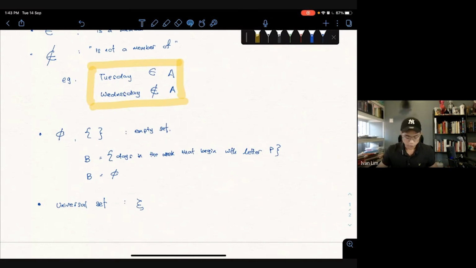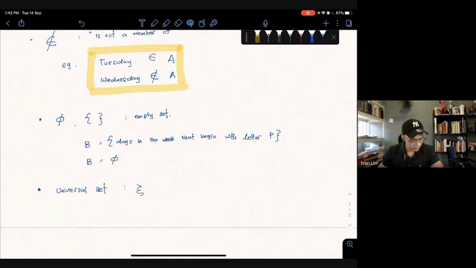So for example, if we say the universal set equals days of the week, how do we express that? Universal set equals, put your curly bracket, days of the week, close curly bracket.